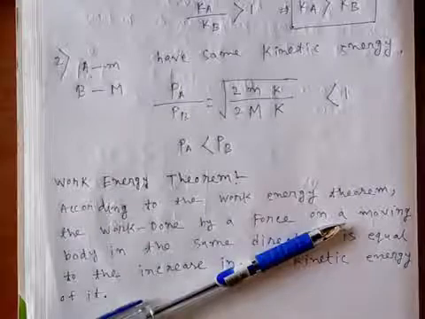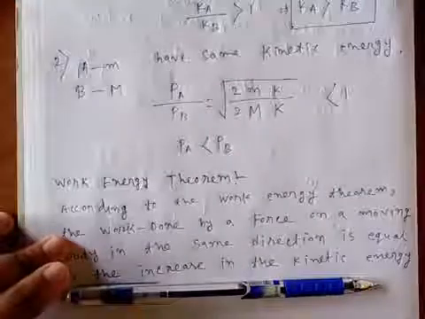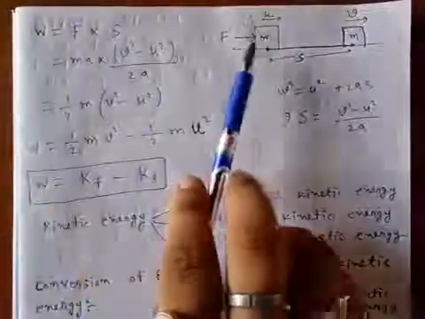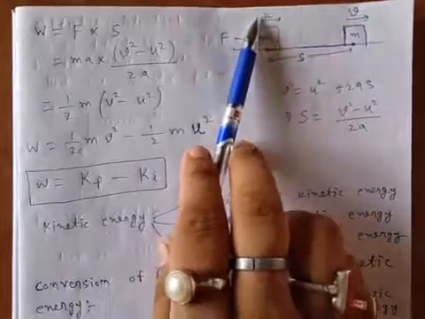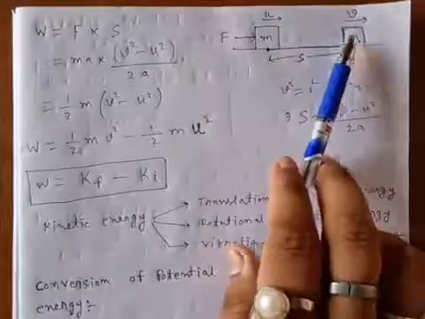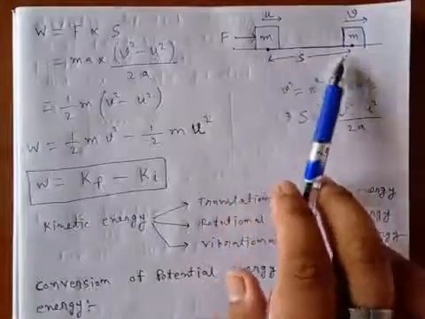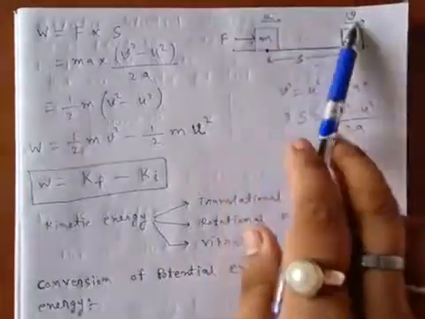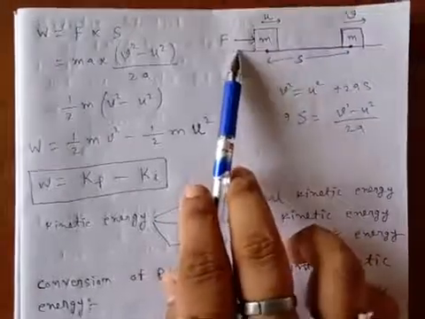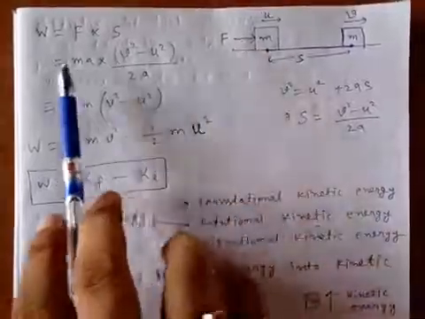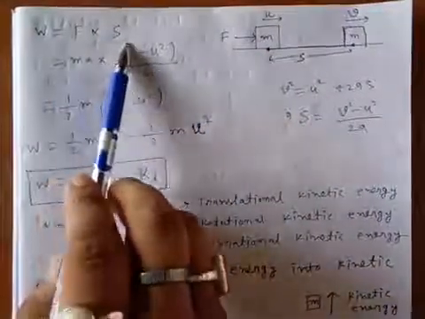It is the basic statement of the work-energy theorem. Let us prove it. Here I am considering a body of mass m having velocity u, and this is the same body after traveling a distance s, the velocity becomes v due to the force f applied on this body. So the work done by this force is given by force multiplied by s.